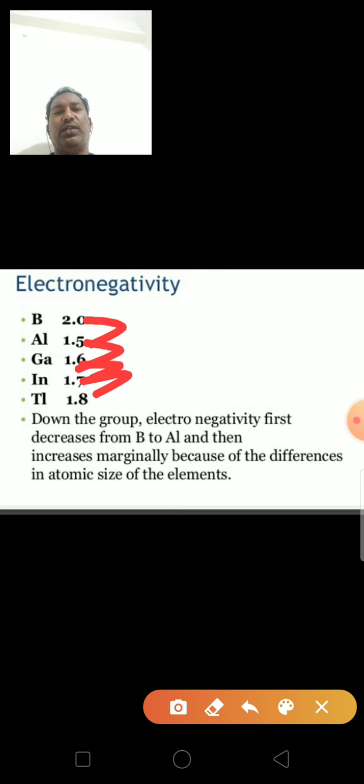So down the group, electronegativity first decreases from boron to aluminum, and then increases marginally because of the difference in atomic size of the elements.